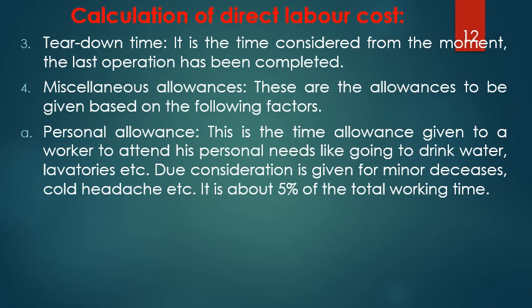After adding the operation time, setting time, tear down time, I go on adding additional time in the form of personal allowance. So if I arrive at, say, 10 minutes required for the setup, operation, and the tear down time, I add 5% of 10 minutes, which means 30 seconds. So it becomes 10 and a half minutes now.